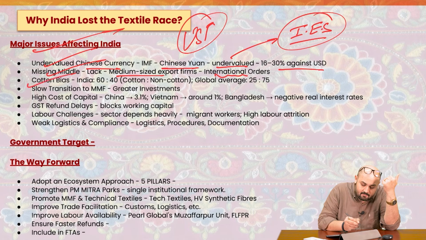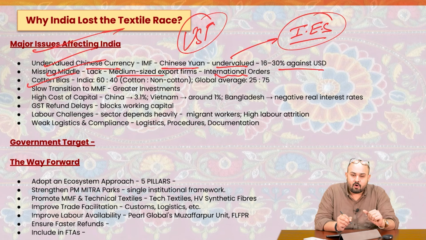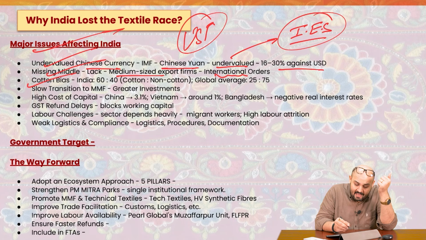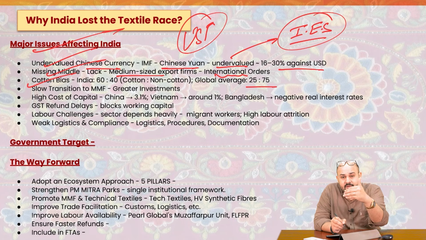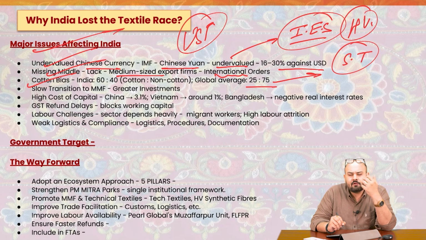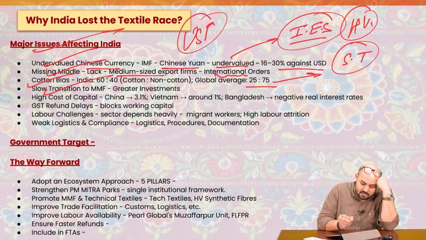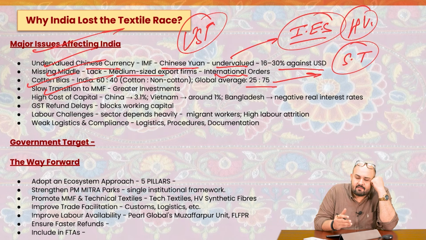Then we have the cotton bias. In India, there is a greater bias towards cotton, almost 60 to 40, cotton to non-cotton. But the global average is basically 25 to 75, because now there is a focus on synthetic textiles, on high-value synthetic products, nylon or technical textiles or athleisure, right? Activewear. Slow transition to man-made fibers. We need greater investments in this.